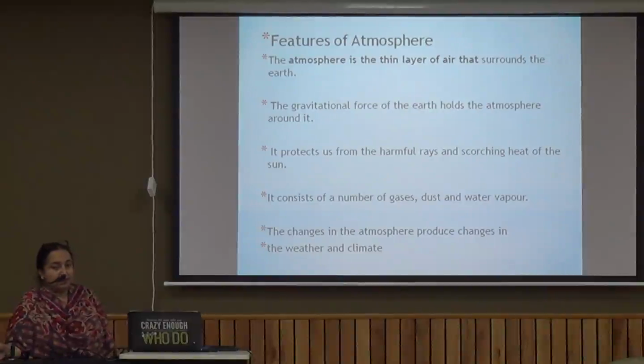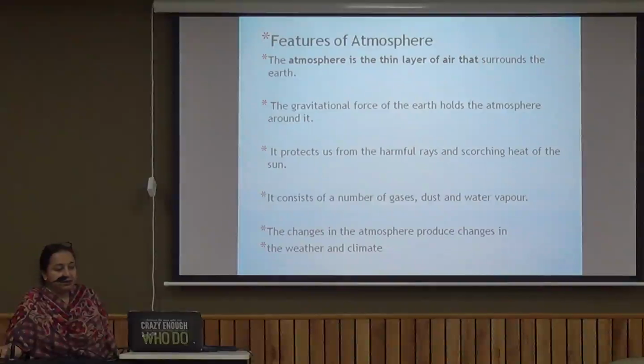Air has a number of gases in it. It's a mixture of gases, like carbon dioxide, nitrogen, argon, helium. So these are some examples of the gases which are there in the air.